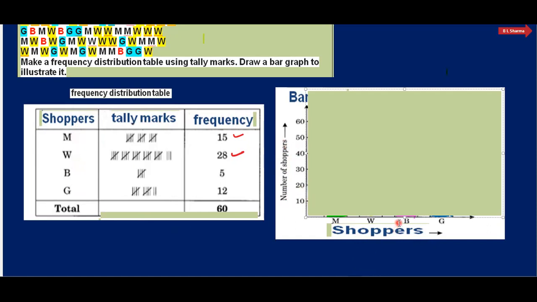So see here. Then we draw the bar for the men. Total 15 men are here, so that is 10, and we can also draw the scale here.